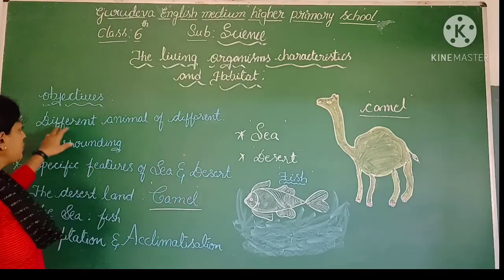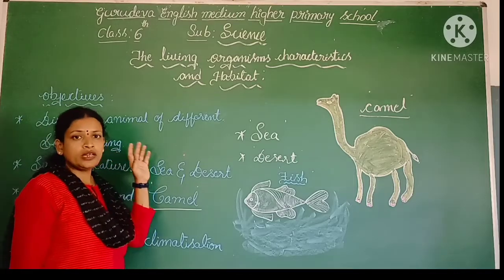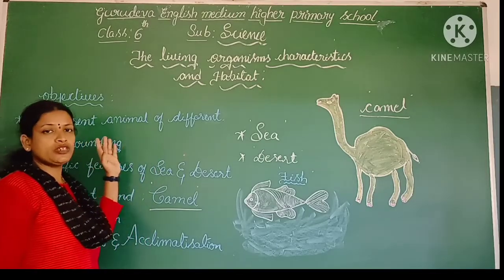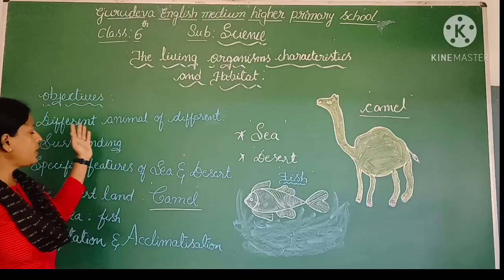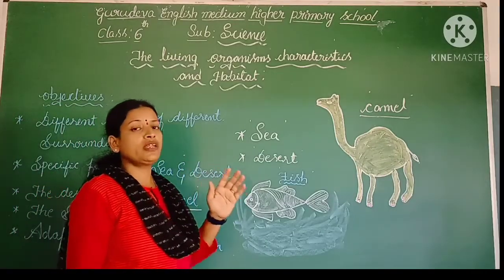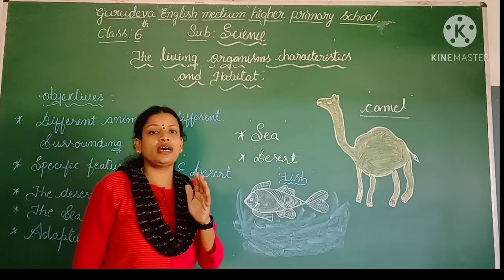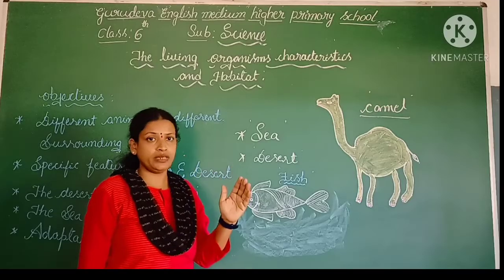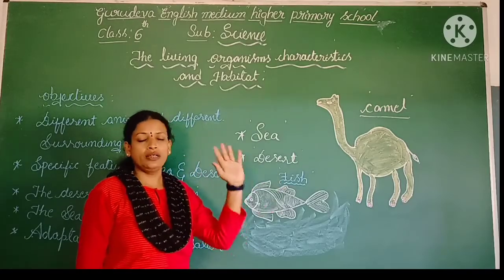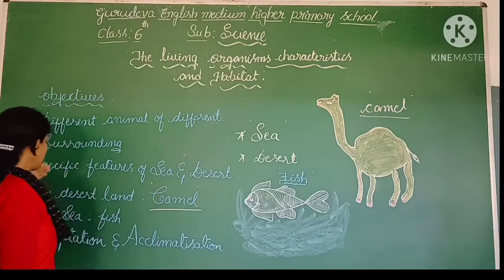What are the different animals of different surroundings? To prove this, you had already observed the video and you thought in your mind that in different regions, many animals and plants are living. Not in all regions are the animals and the plants the same. They differ in each particular area. This is the one point you got from that video. Okay, so let me continue.